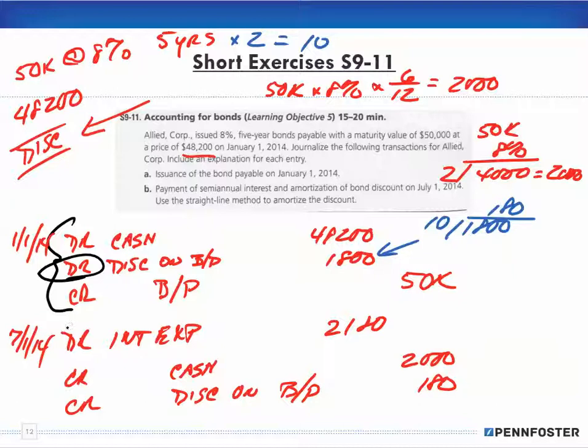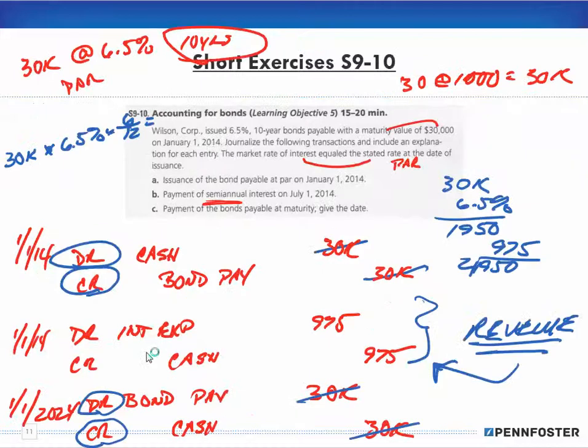And then also, look at the interest payments when we have to pay them every semi-annually. What's the difference in making that calculation for the interest payment? It's the amortization of the discount. That's the difference between that one and that one there.